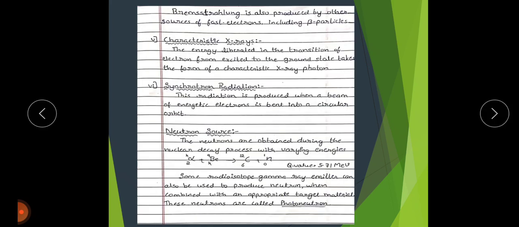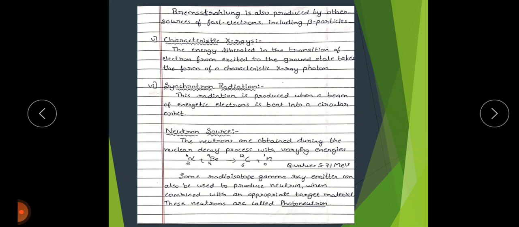The next, characteristic X-ray. Characteristic X-rays are emitted when outer shell electrons fill a vacancy in the inner shell of an atom, releasing an X-ray in a pattern that is characteristic to each element.